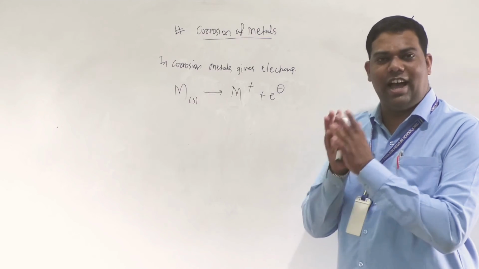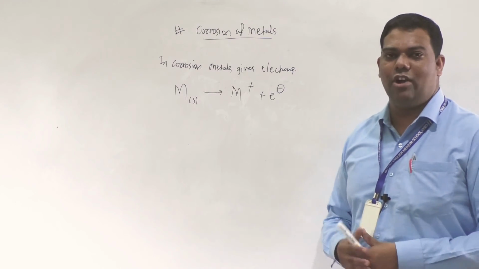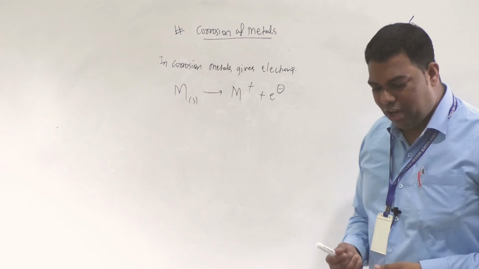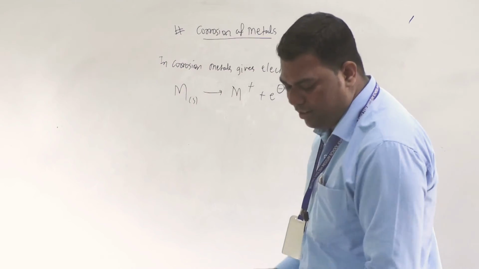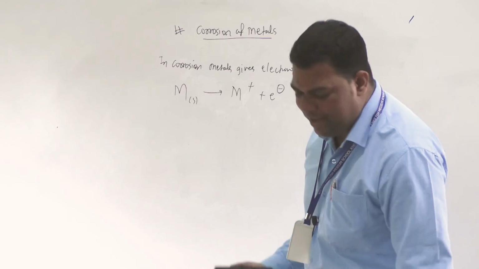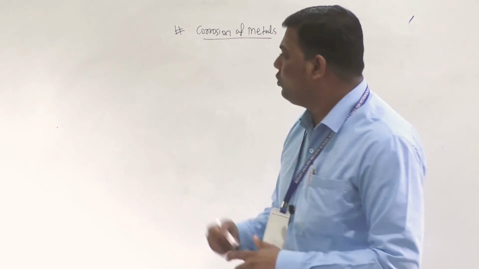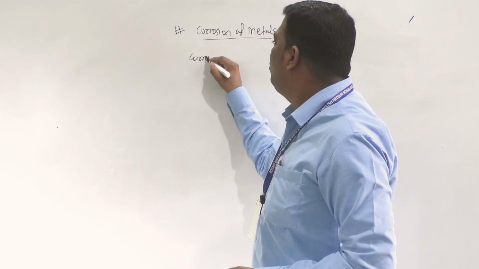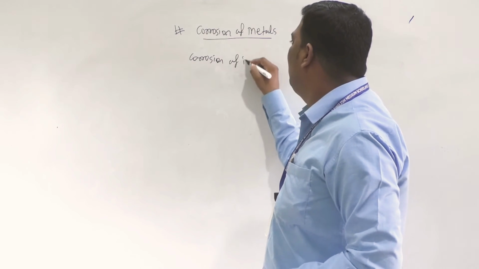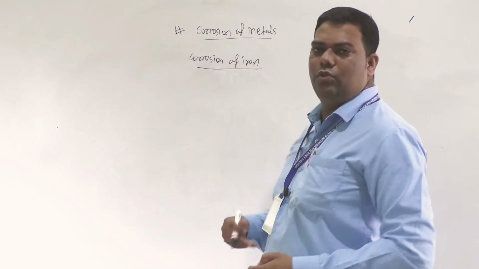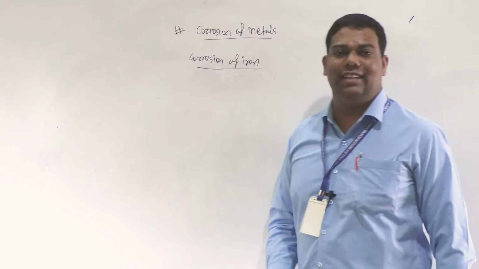If you consider corrosion of iron, you can observe it on an iron nail.